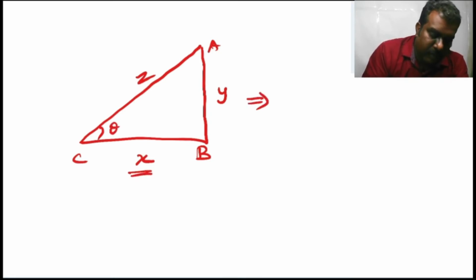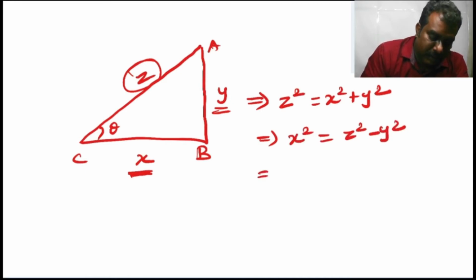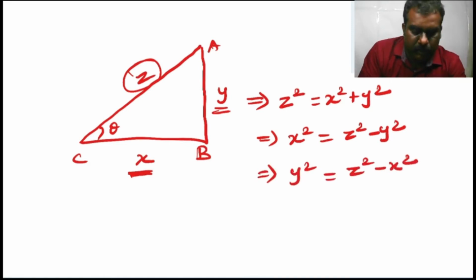By the Pythagoras theorem, the square of the hypotenuse is the sum of the squares of the other two sides, which implies x square can be written as z square minus y square, which implies y square can be written as z square minus x square.